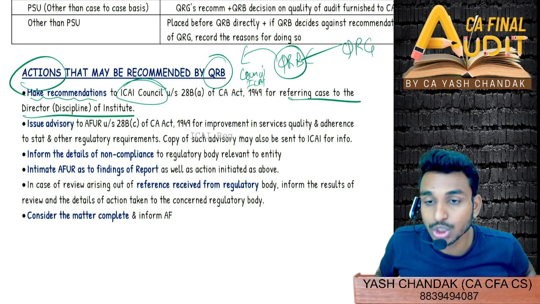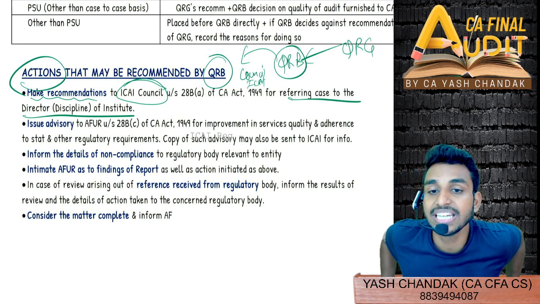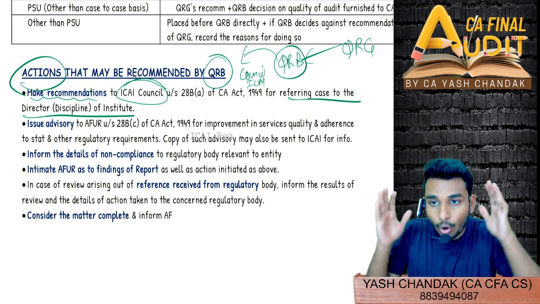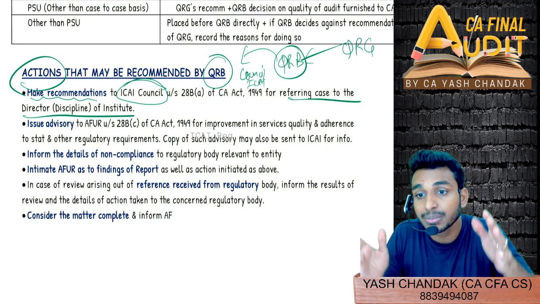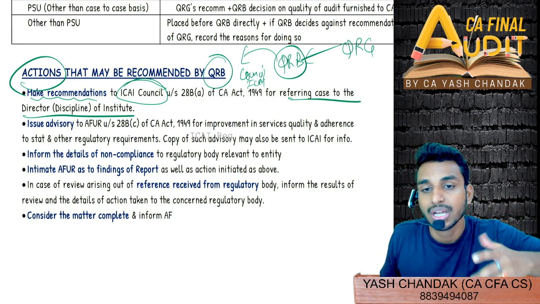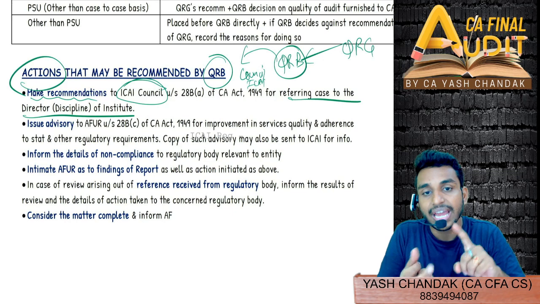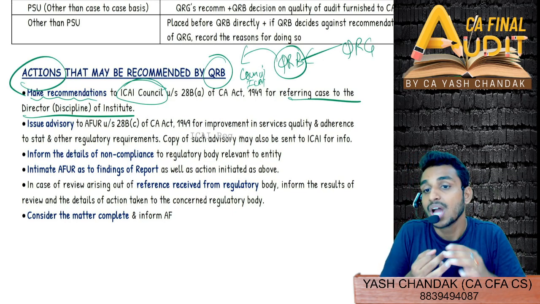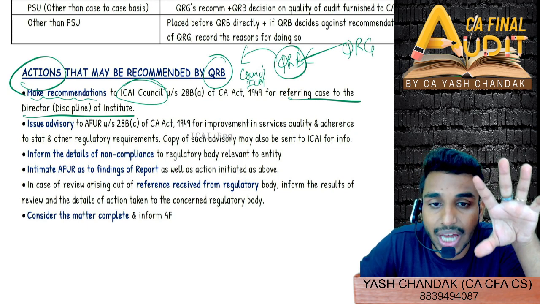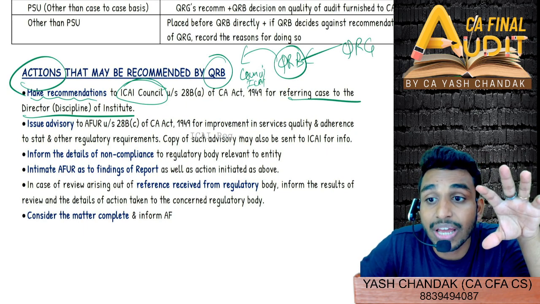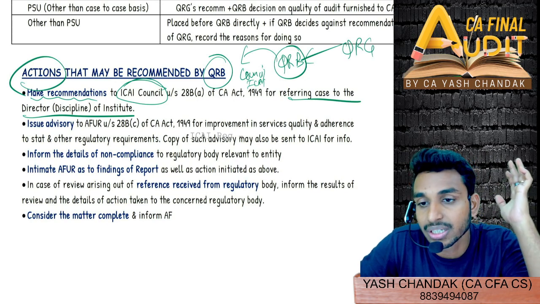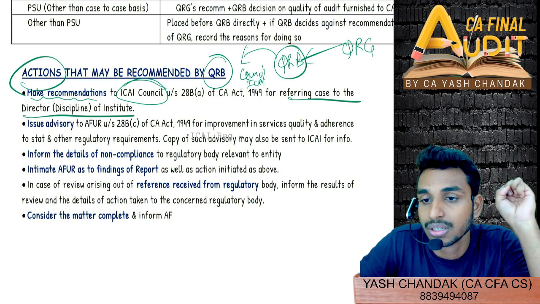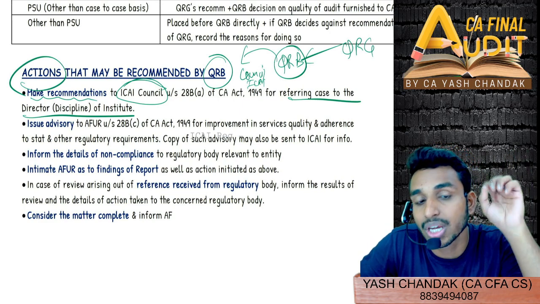Right, then we can also issue an advisory. I told you when they can directly issue an advisory to the AFUR: in the case of non-material non-compliances. The non-compliances are there, but they are not so material as to affect the opinion of the auditor. That means the auditor gave an unqualified report, and according to the technical reviewer also the auditor should have given an unqualified report only. However, there are certain non-compliances. Are you getting this? First was when the report is issued incorrectly. That means the opinion of the auditor is expressed wrongly. It should have been qualified, but they have issued unqualified.